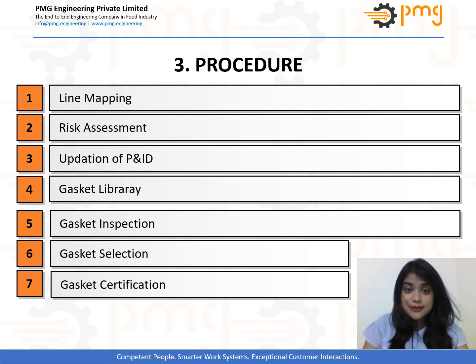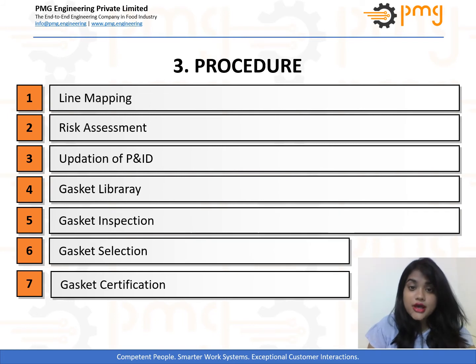Then the second step of gasket mapping involves risk assessment. Risk assessment of all mapped gaskets should be done on the basis of the critical nature of the gasket, which can be decided on the basis of subsequent controls in the process line and the position of the gasket in the process, whether static or moving. Further, inspection frequency is derived from the risk rating of the gasket.